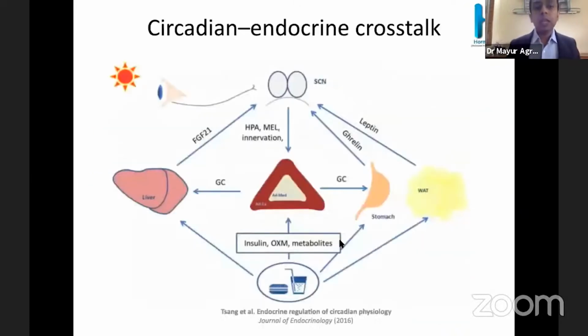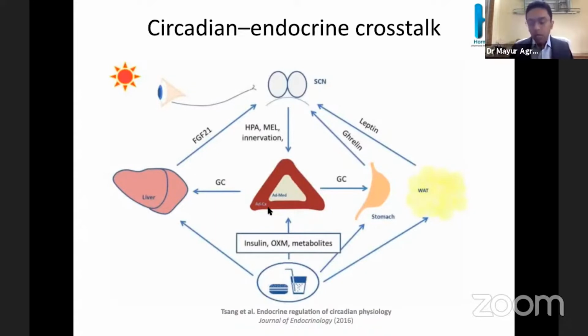And then there is circadian endocrine crosstalk. The main central circadian rhythm is controlled by the suprachiasmatic nucleus of the hypothalamus. Then there are the paraventricular nucleus and the subparaventricular zone, which also work in synchrony. They give signals, as shown here, via innervation and via synthesis of CRH and melatonin, to the adrenal. The adrenal itself also has a peripheral clock.